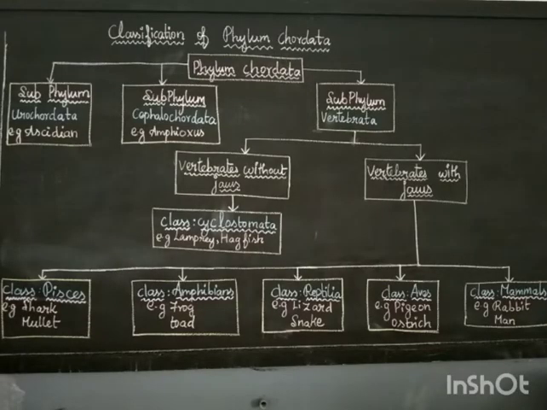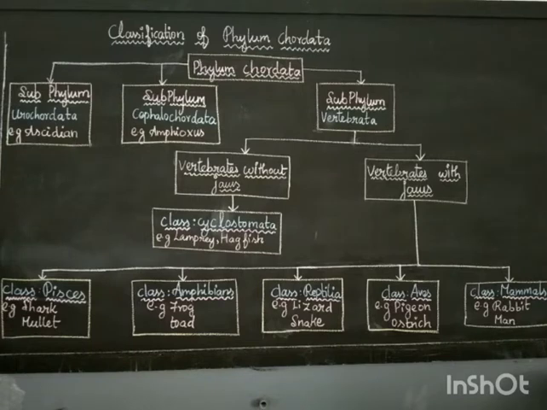Now we are going to see the classification of phylum Chordata. Phylum Chordata is classified into 3 subphyla. First, subphylum Urochordata, second, subphylum Cephalochordata, then third, subphylum Vertebrata. Today we are going to see the subphyla Urochordata, Cephalochordata and Vertebrata and their characteristic features with examples in detail.